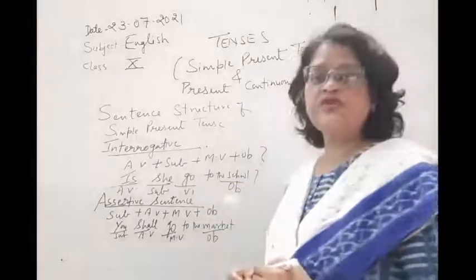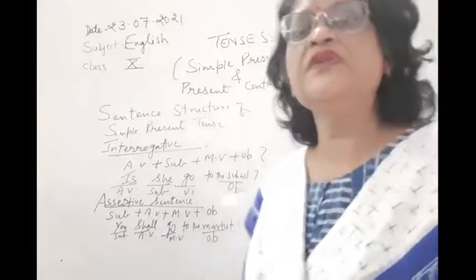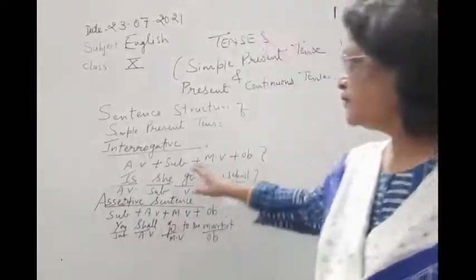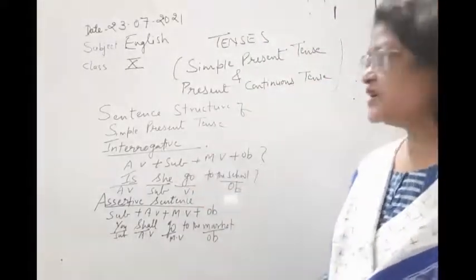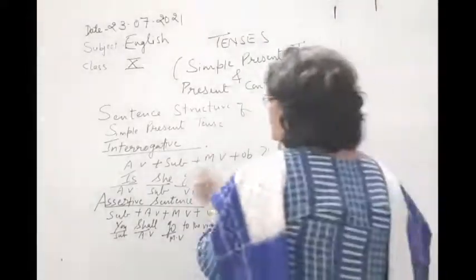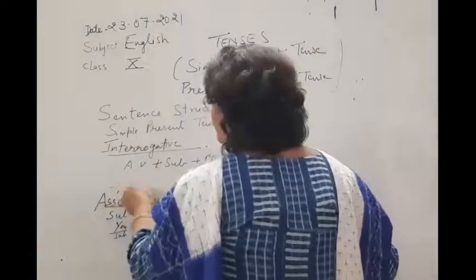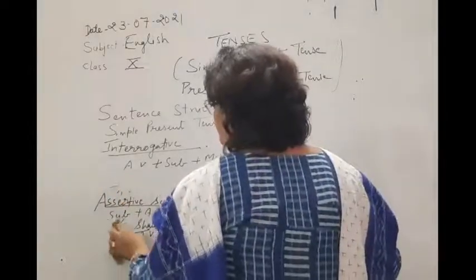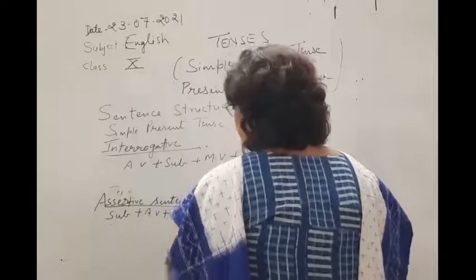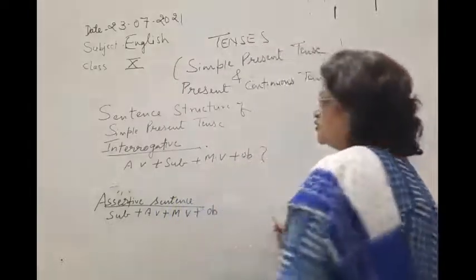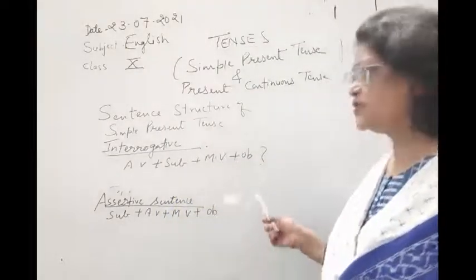Okay, so there is a vast difference between the two. What is the formula for an interrogative sentence? The auxiliary verb will come first, and children, in the assertive sentence the subject will come first. So if you want, you can note it down.